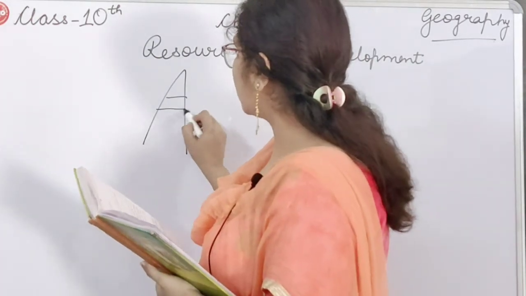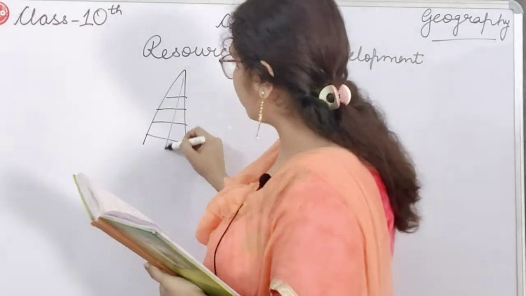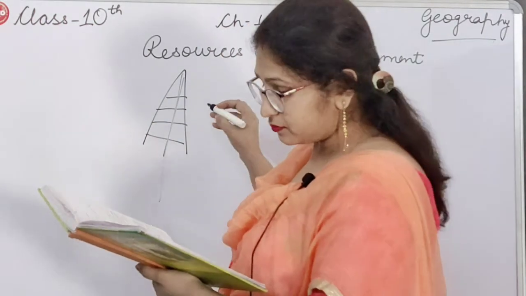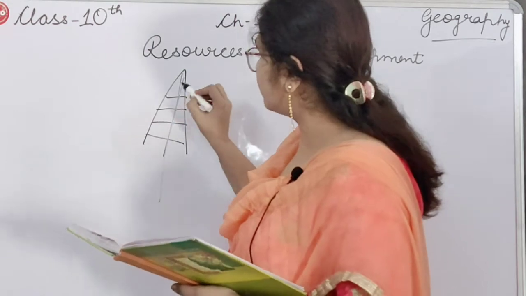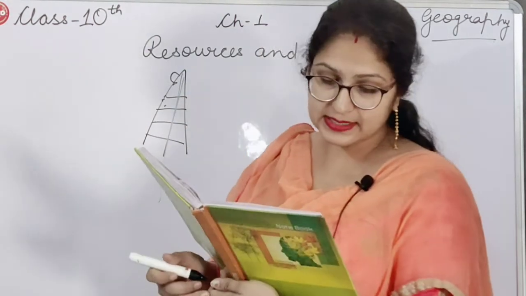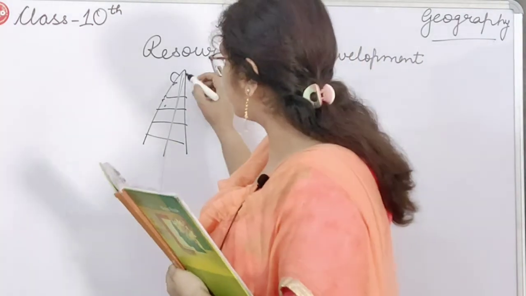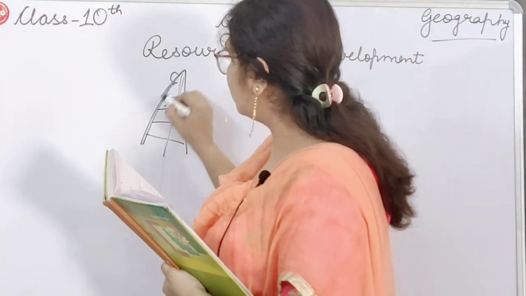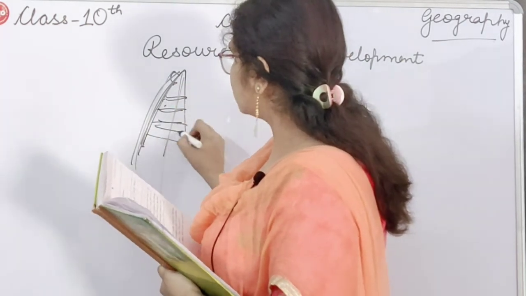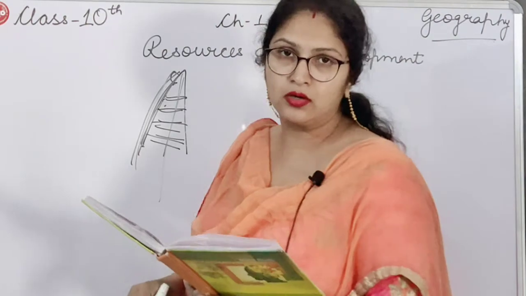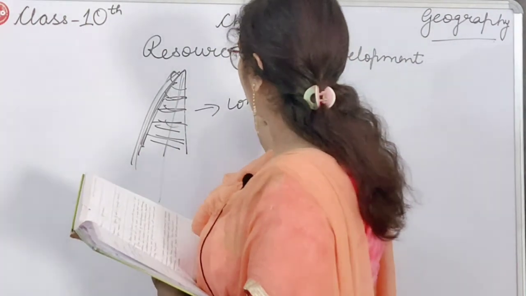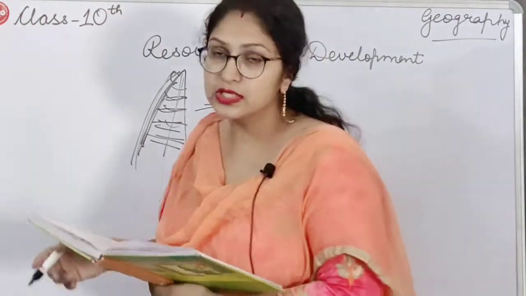Here we can't do farming, na, because if the water flows from here, it will go down. Clear? So what we can do is make steps on these hilly areas. On these slopes the water will move directly, and on these steps you can do farming. That is known as contour ploughing. Clear?